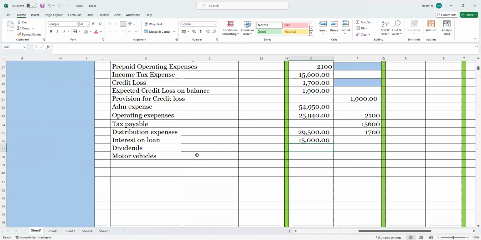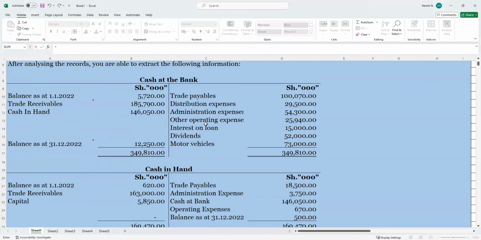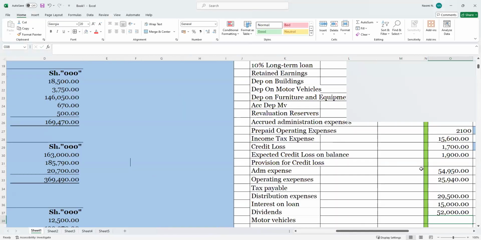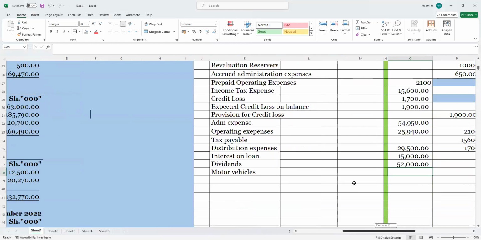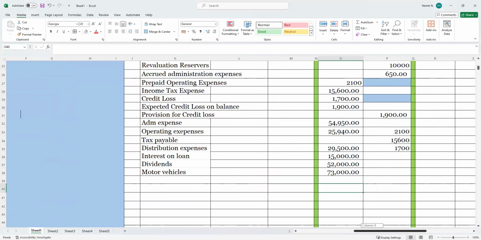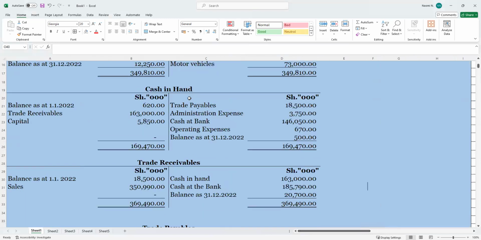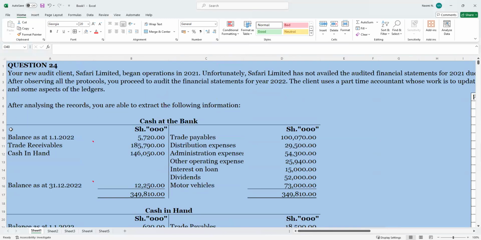So we have dividends and motor vehicle. Let me see whether dividend is here. Then we have this one. I'm sure that is good for us. So we are done with that. So we will come here and do what? And bring in the sales. Or do we have any other? Okay, let's continue. We will do per item.